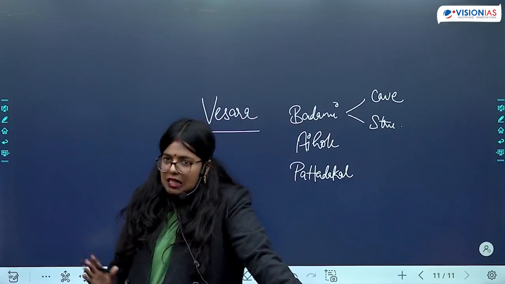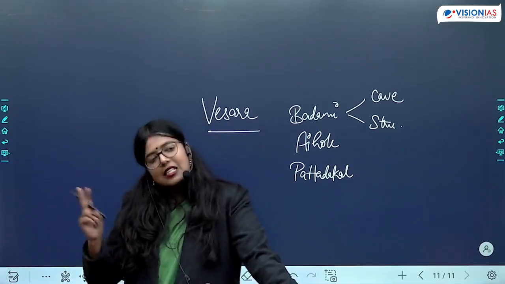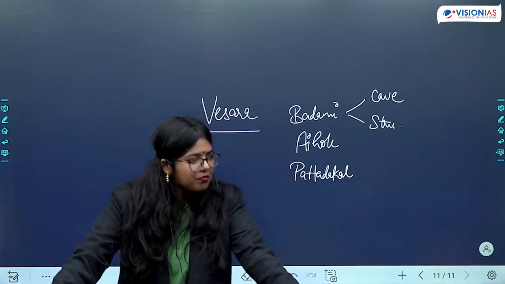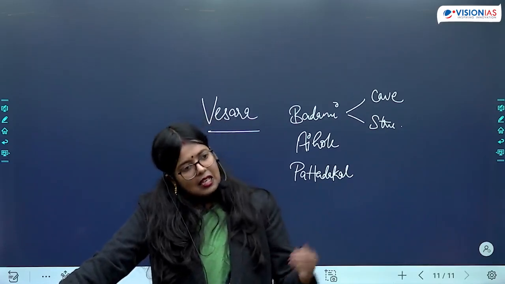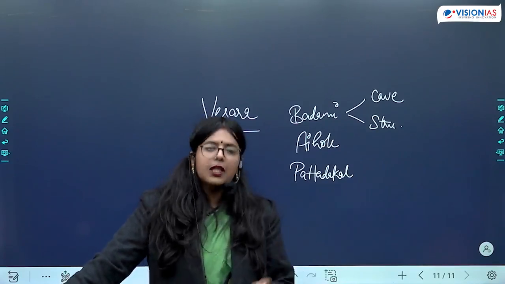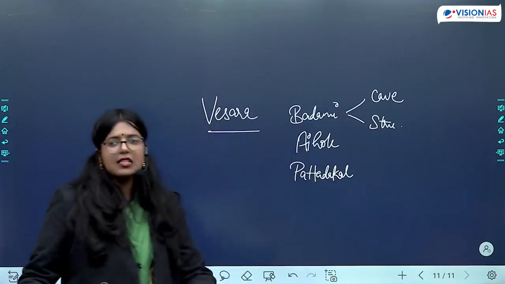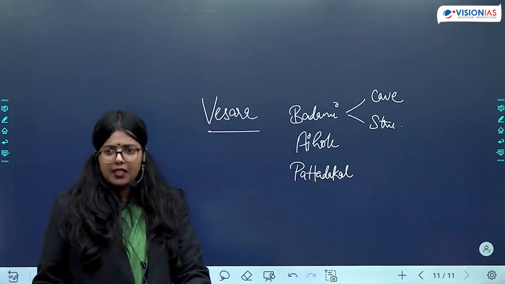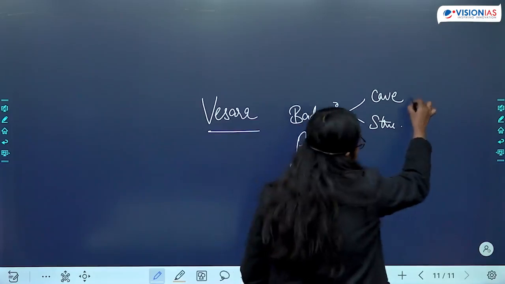So when people started experimenting with temple architecture, they'll start with cave architecture. Then gradually they'll develop a particular style and they'll move towards the structural temples. So here we see cave temples as well as structural temples in Badami. Is this clear?